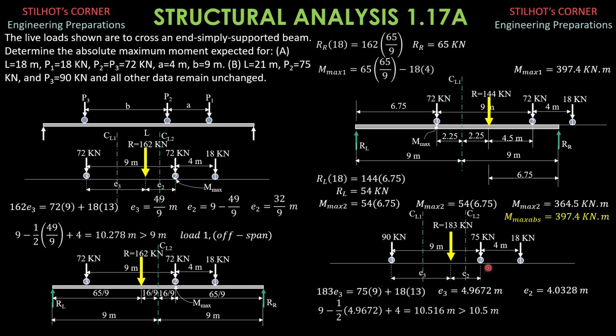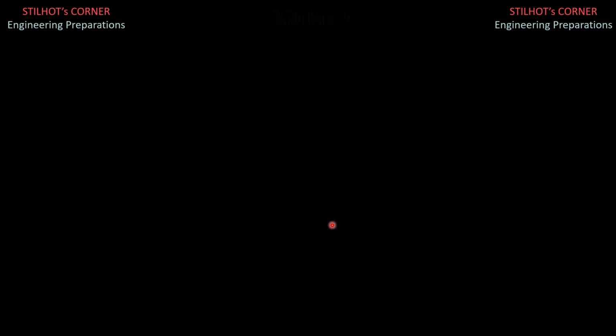But if the maximum moment occurs under load 2, all the loads are on the span, and let's evaluate that possibility.